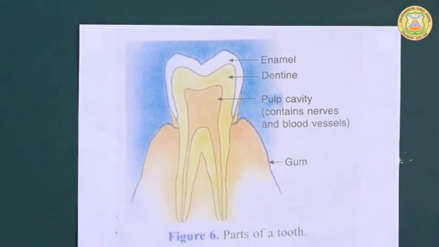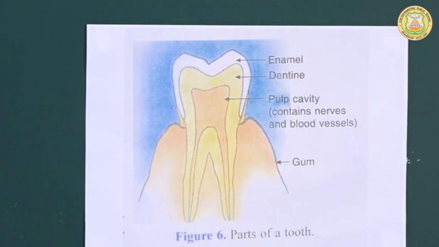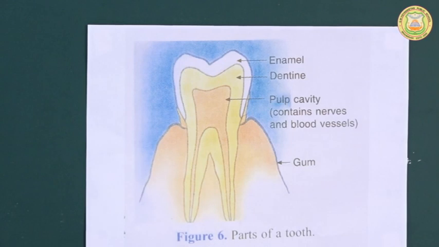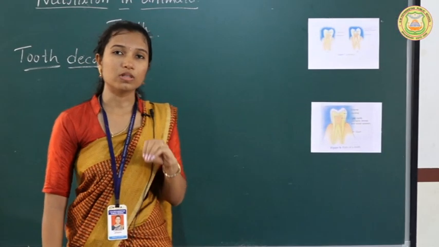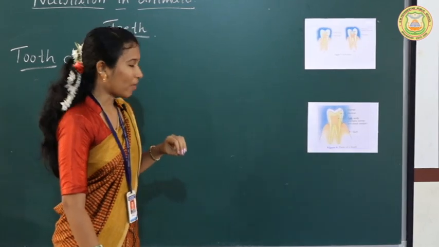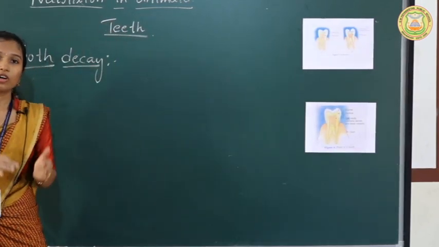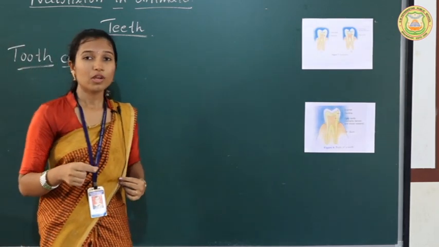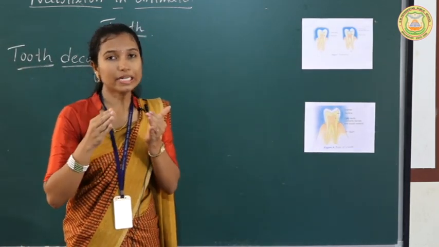So next let us see what exactly happens during tooth decay. Whenever you eat food and don't clean your mouth properly, what happens? Bacteria will start to grow on the teeth, and these bacteria will act on the sugar particles present in the food, which are present in between the teeth.